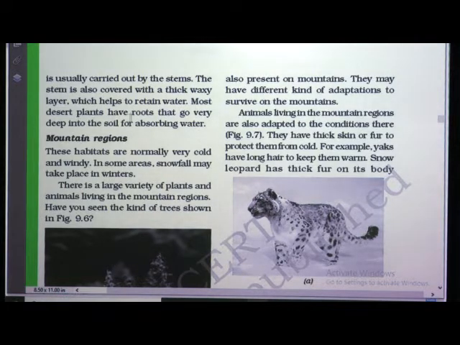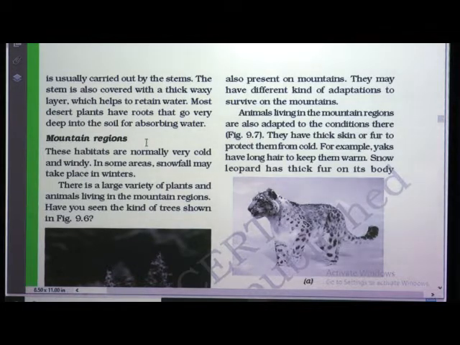Most desert plants have roots that go very deep into the soil for absorbing water. Okay, so now we have seen about the desert. There are a few animals and plants that adapt to the conditions present in the desert and they are able to survive in the area.